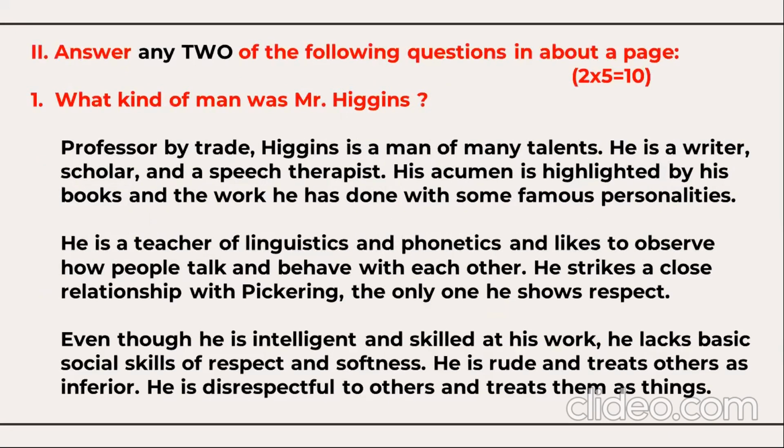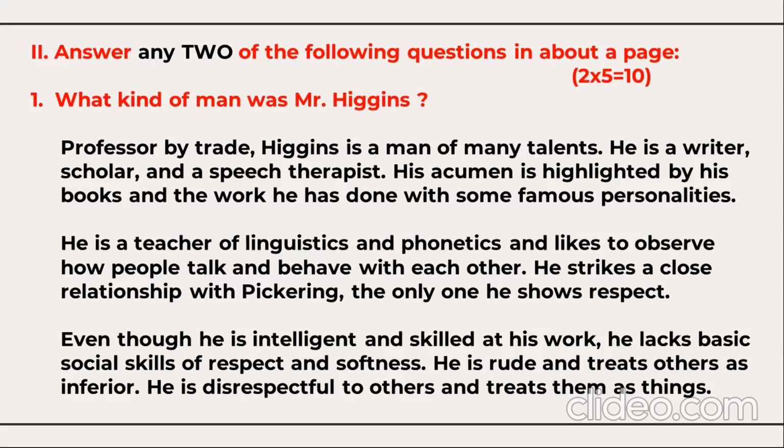Now the option 2, or Section 2: answer any 2 of the following questions. Any 2 you need to opt, each for 5 marks. So here 3 questions will be given, and you need to opt for 2 of them. Question number 1, what kind of man was Mr. Higgins? That means you need to draw the character sketch of Mr. Higgins.